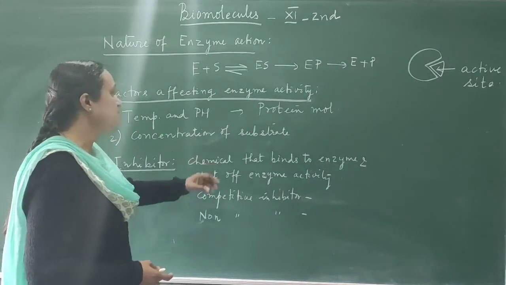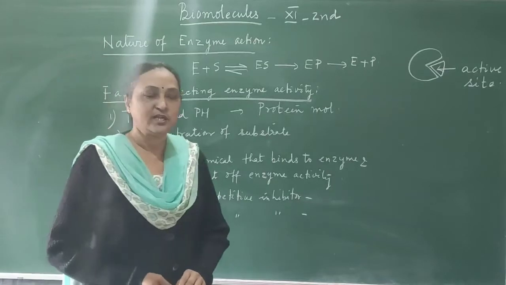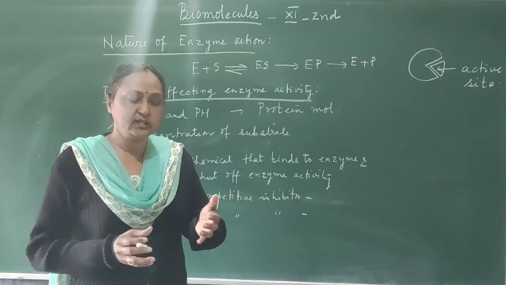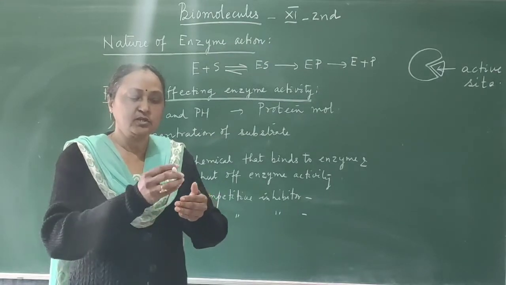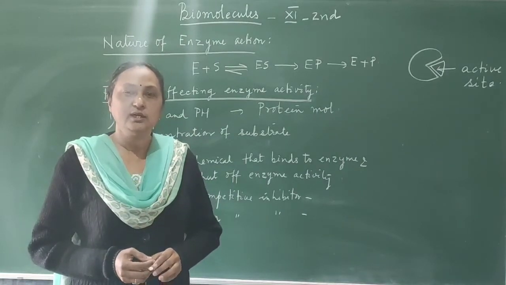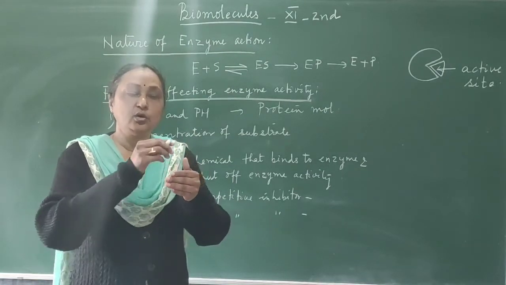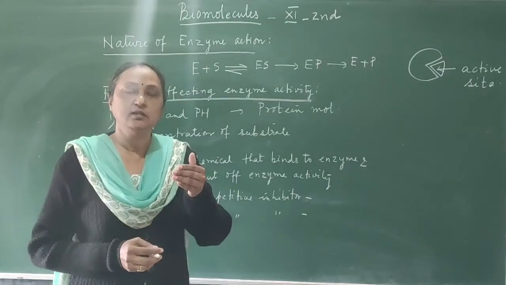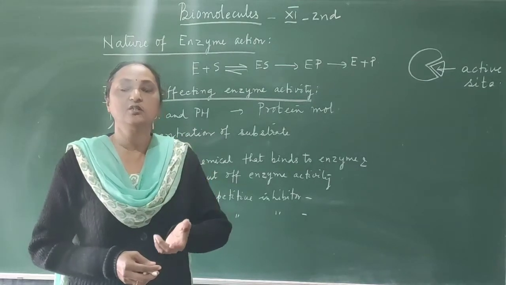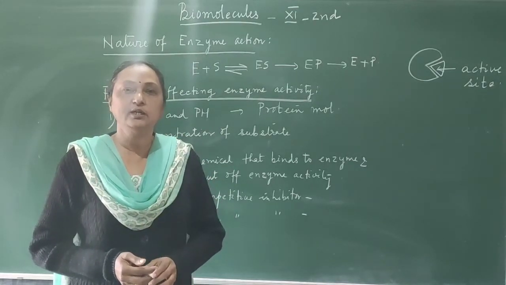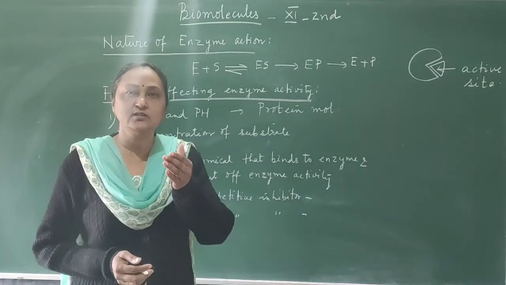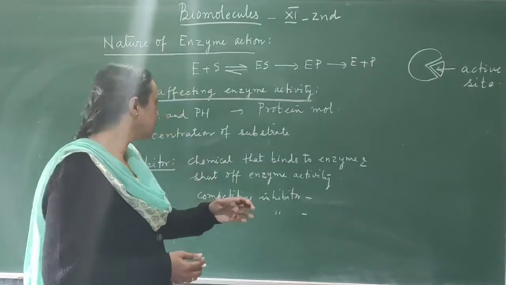Then the concentration of the substrate, because the enzyme has a particular active site. Initially, when we increase the amount of substrate, because the active sites are free, the substrate is able to bind to the enzymes. But after a certain range, when all the active sites are already bound to the substrate, then even after increasing the concentration of the substrate, the rate of enzymatic action will not increase. So when the saturation point is reached, there is no increase.